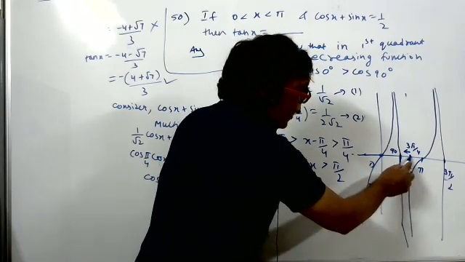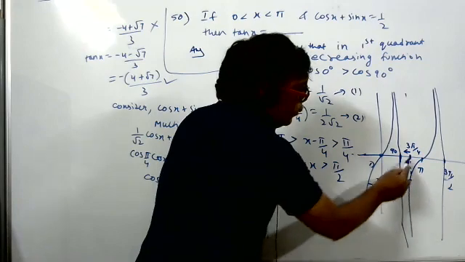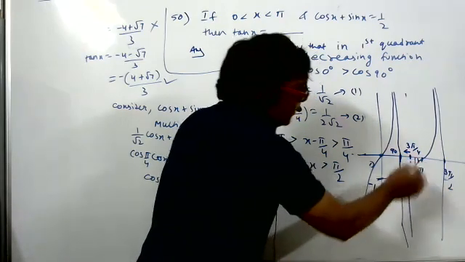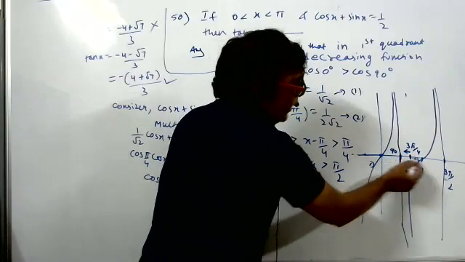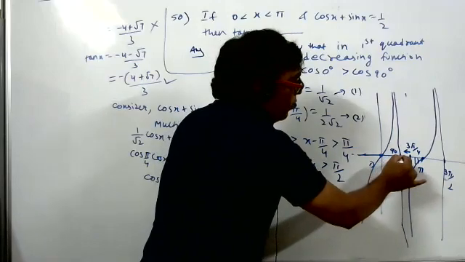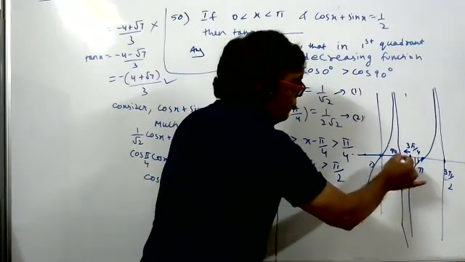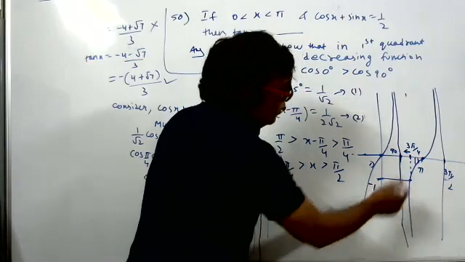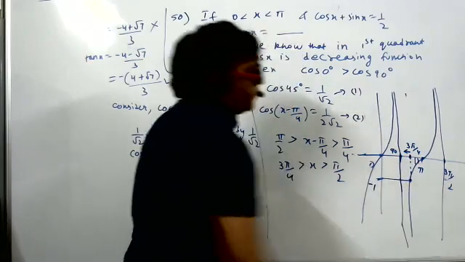At 135 it will become minus 1. If you go beyond 135 it will be less than minus 1, and when it goes to 180 it becomes 0. But when the angle is between 90 and 135, the y value is more only. At 135 it becomes minus 1.